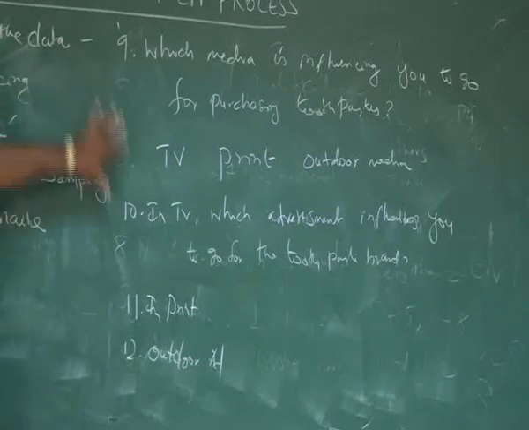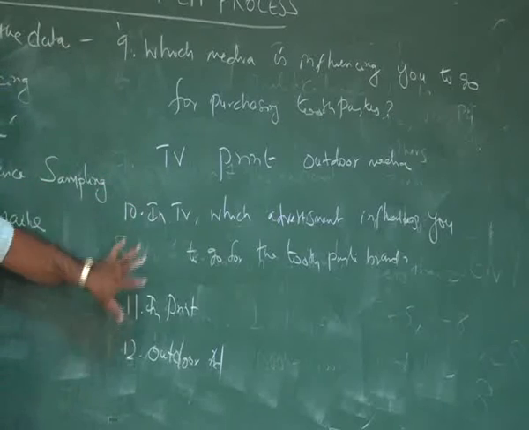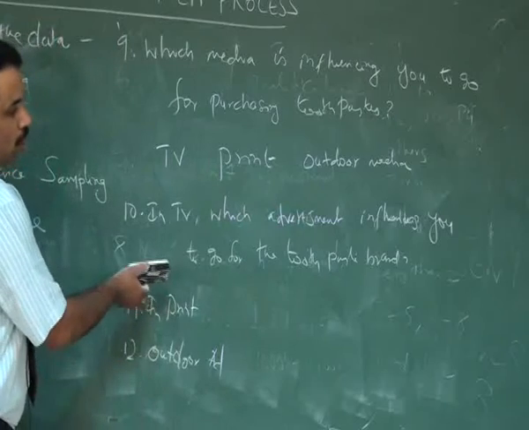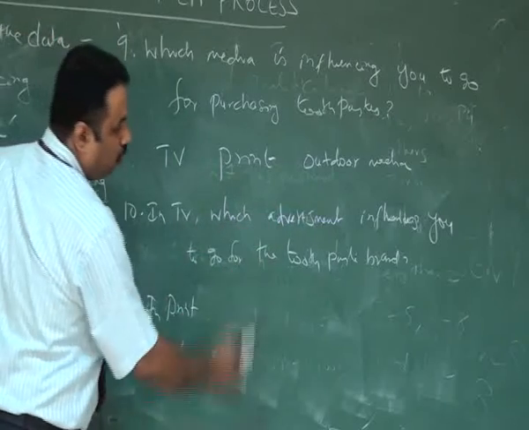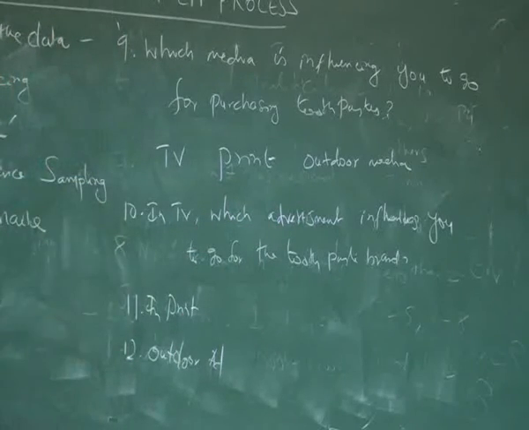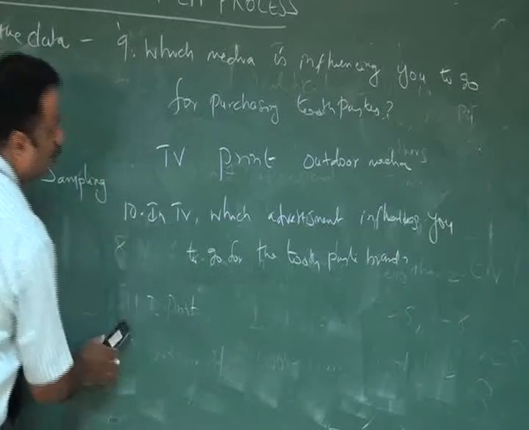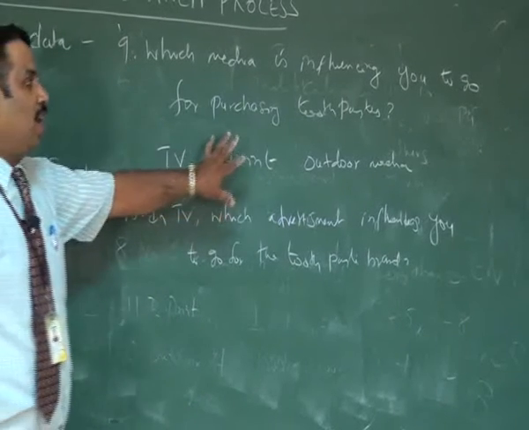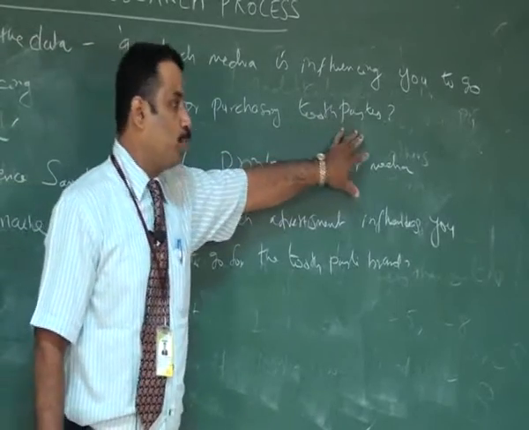This gives the basic idea how the respondents answer about different media, and how these media advertisements influence customers to go for a specific toothpaste brand. In our case, we are not mentioning any specific toothpaste, so I generalized the toothpastes.